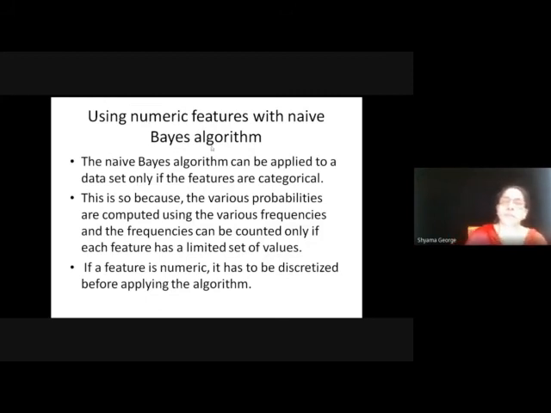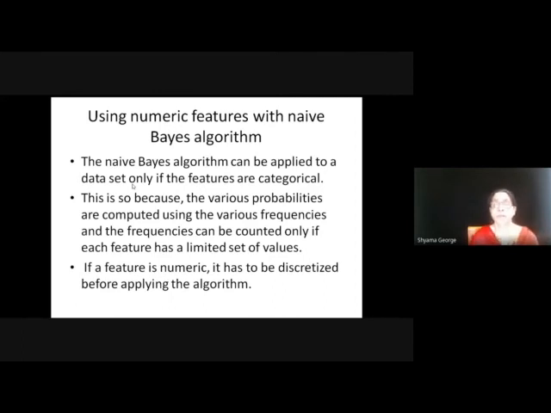So, when we use numeric features with the Naive Bayes algorithm, we have to take certain steps. That is, the Naive Bayes algorithm can be applied to a data set only if the features are categorical, because the various probabilities are computed using frequencies, and the frequencies can be counted only if each feature has a limited set of values.